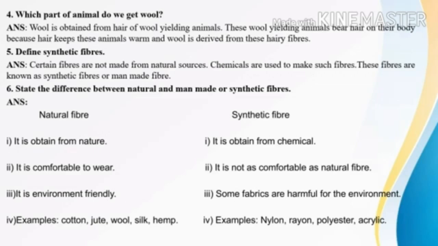Some examples of natural fibers are cotton, jute, wool, silk, and hemp. These are obtained from plants and animals, and we call them natural fibers. Some examples of synthetic fibers are nylon, rayon, polyester, and acrylic. These are obtained from chemicals.